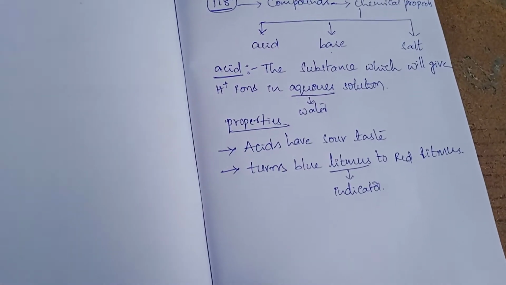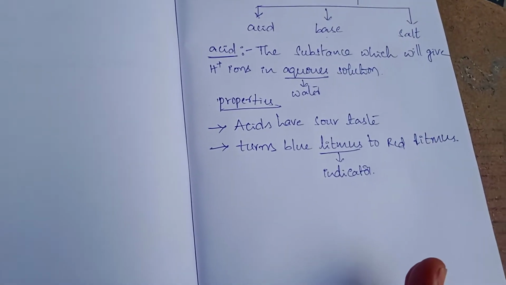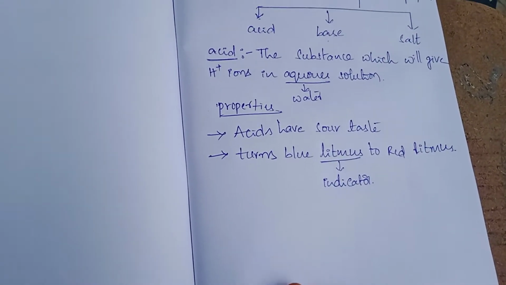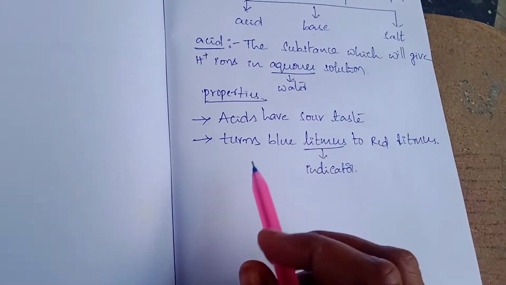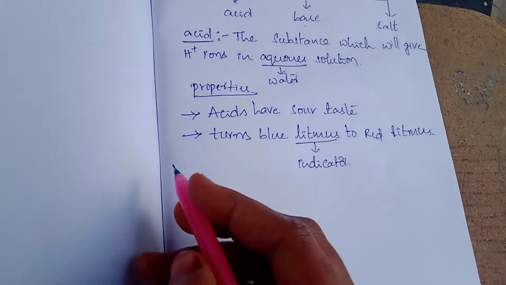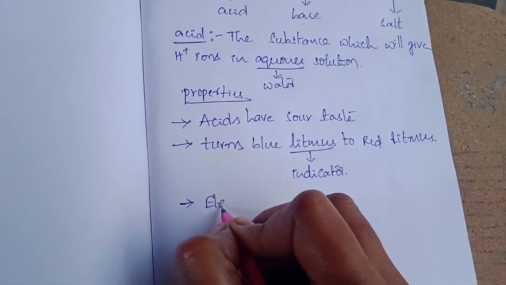An indicator is a substance we use to identify whether a substance is acidic or basic. Acids also behave as electrolytes.